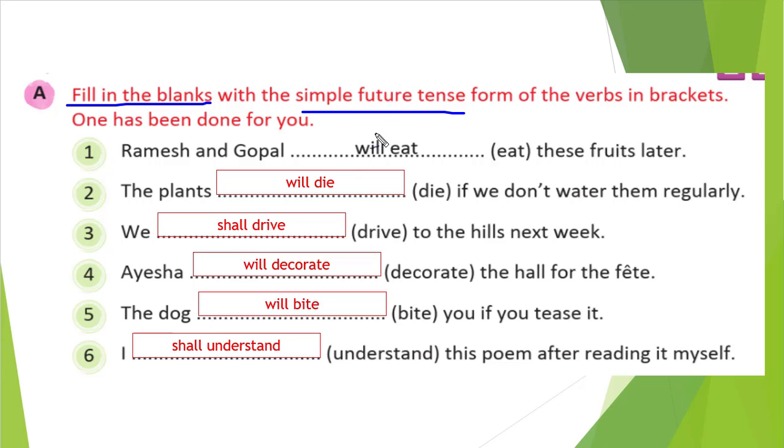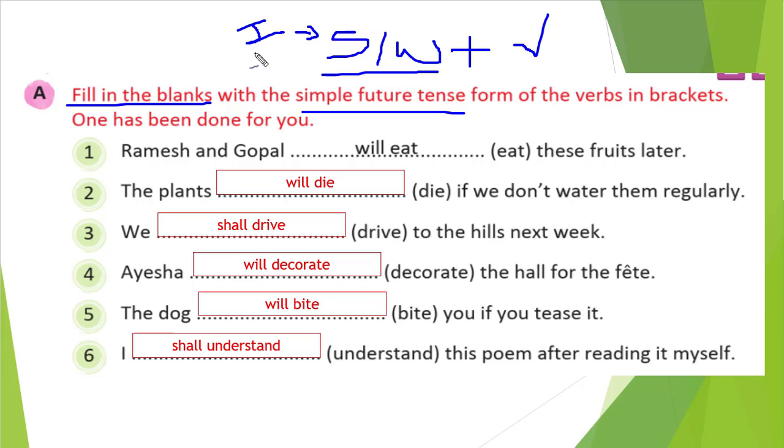Okay, so whenever we write simple future tense, the first thing that will come is shall or will. You remember, first will be shall or will plus our verb. That is the formation. So when only I and we are there, that time only we will use shall for I and we. Apart from this, we will use will, right? So that we already discussed. So here you see Ramesh and Gopal, that is a plural, so we will use will and the base form of the verb.